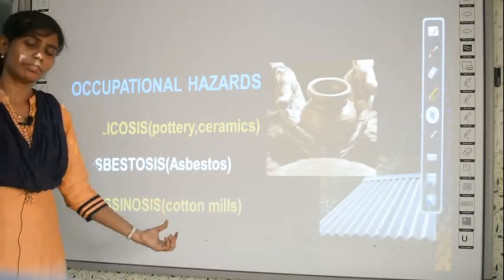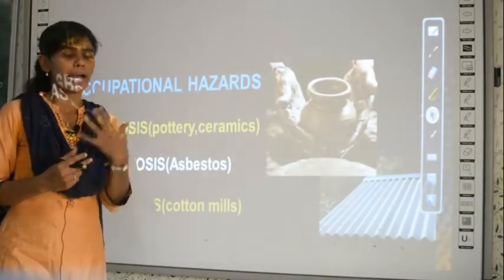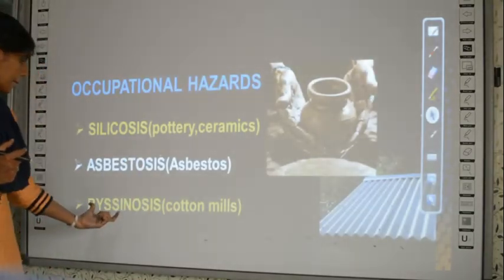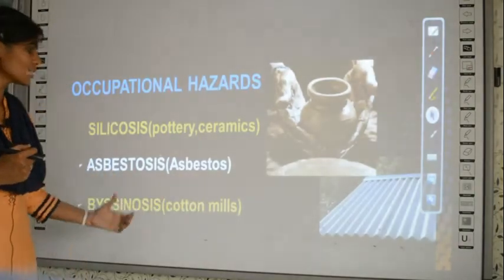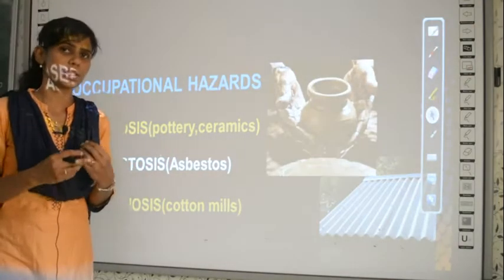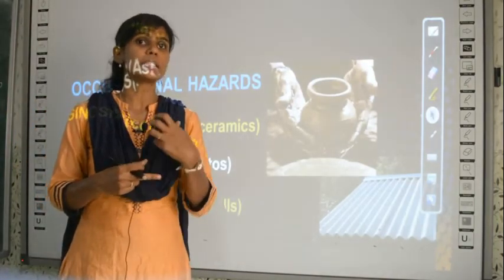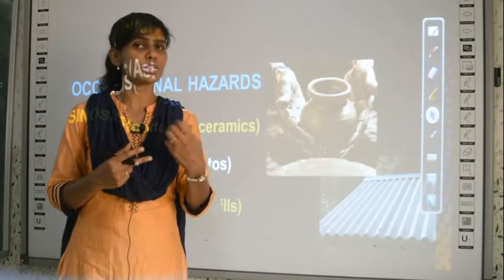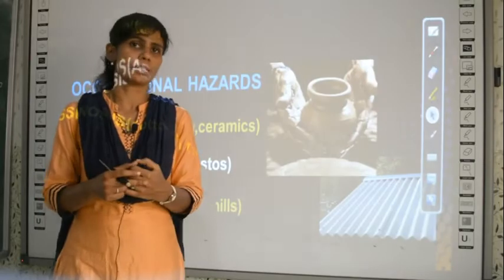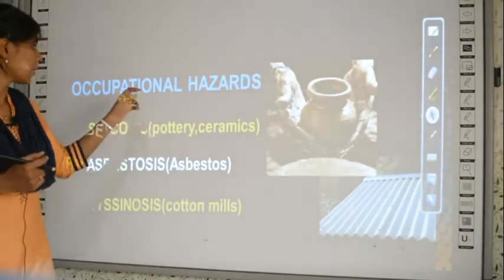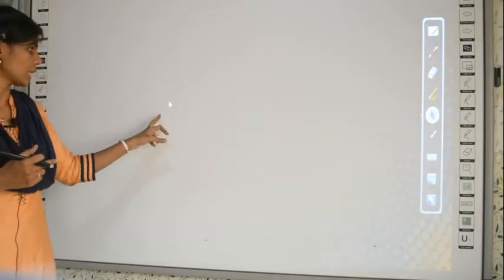So imagine when a person works in a cotton mill, repeatedly he will be exposed to cotton fibers, and it leads to a disease called byssinosis. So people who work in cotton mills get this disease. All of them are again respiratory diseases which result in breathing difficulty, and in severe cases may even lead to death because of shortness of breath. Shortness of breath means the person will not get sufficient air into his lungs. So these are all about occupational hazards. By doing a job also a person gets affected by air pollution.